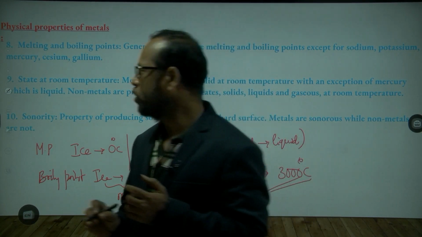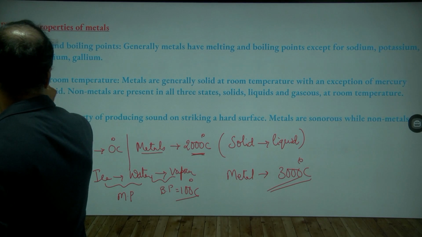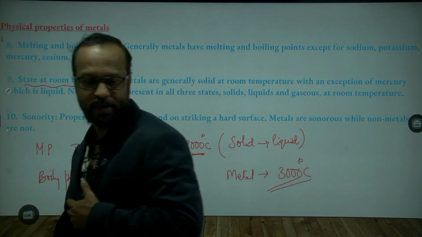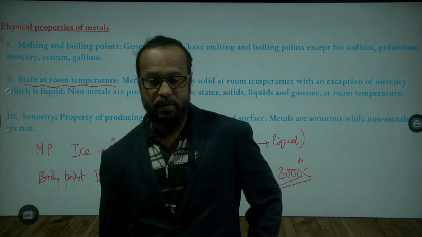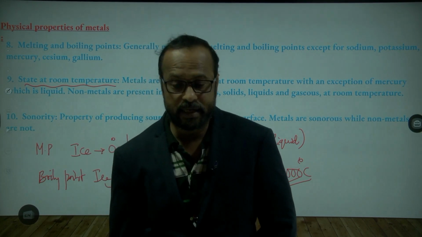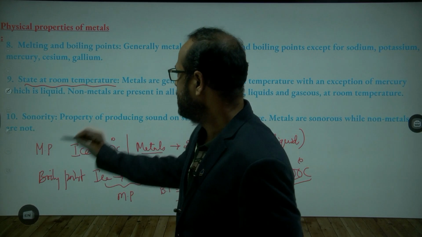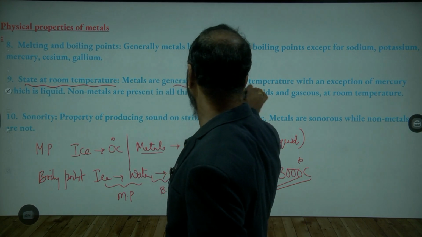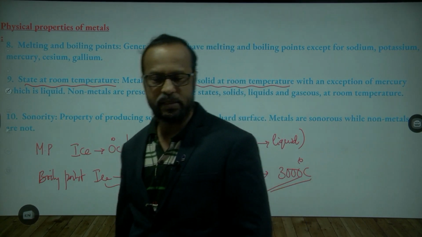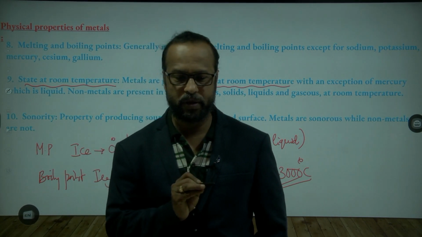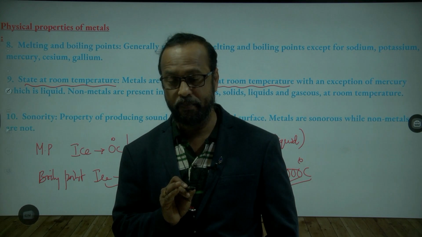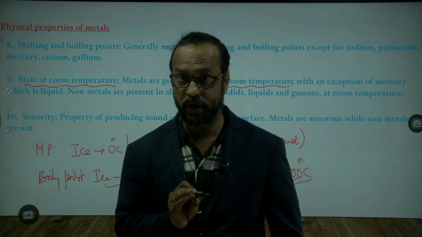Now let's come to the state at room temperature. In which state do metals generally exist? Solid state, sir. Generally, metals are in the solid state at room temperature, but there are very few exceptions, like mercury. Where do you use mercury?